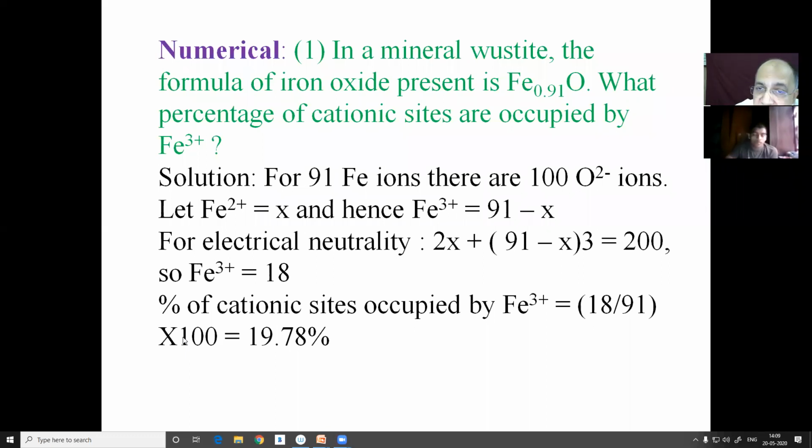I have solved it. If the ratio is 0.91:1, then there are 91 Fe ions. I have not said whether it is Fe2+ or Fe3+ iron ions.